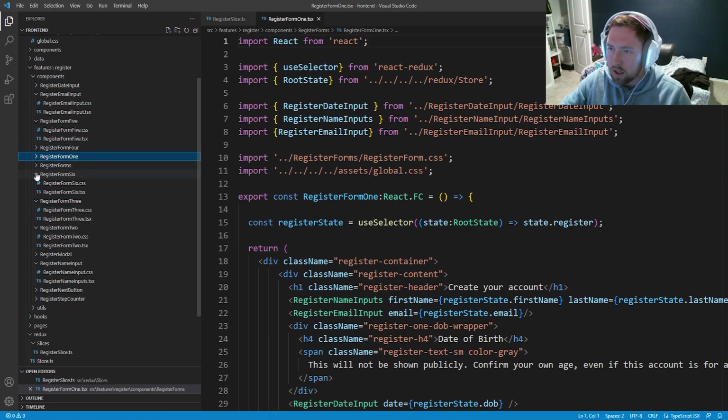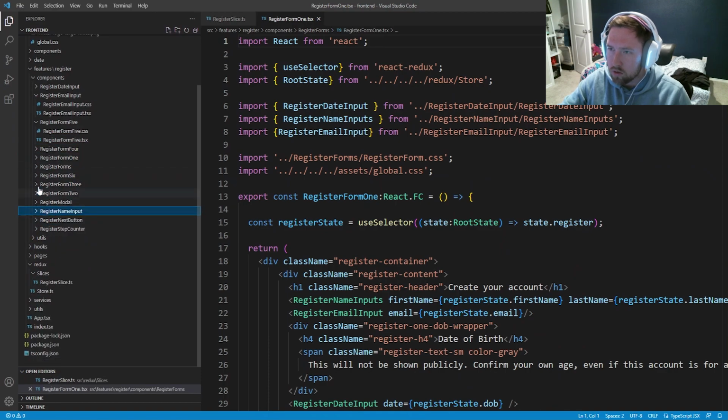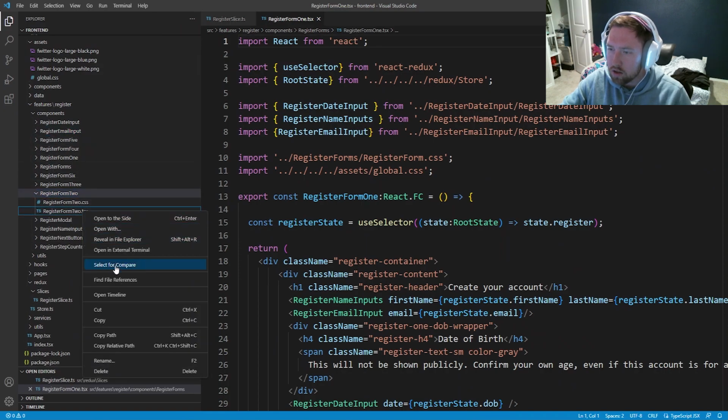And I'm going to close out of all these just because it's kind of a mess right now. So 1 second. So we got register form 1. We need register form 2. So let's go ahead and copy and paste this one.